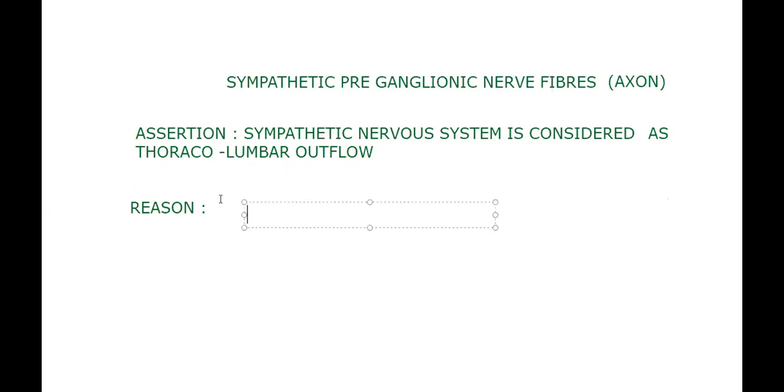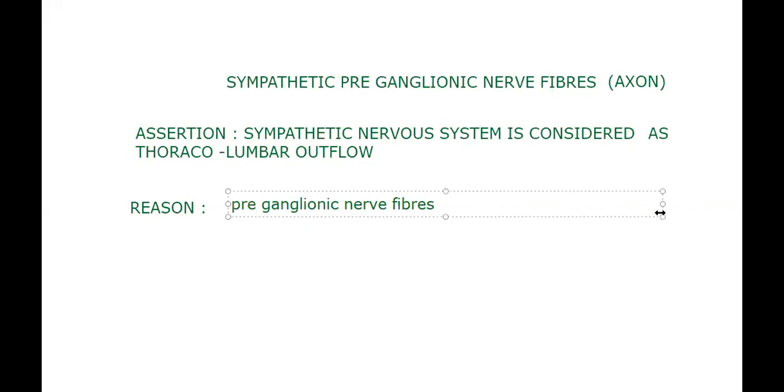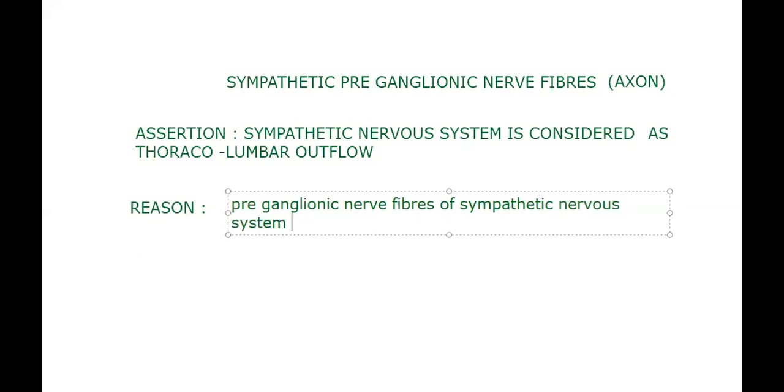The preganglionic nerve fibers of the sympathetic nervous system arise from the thoracic and lumbar regions of the spinal cord.